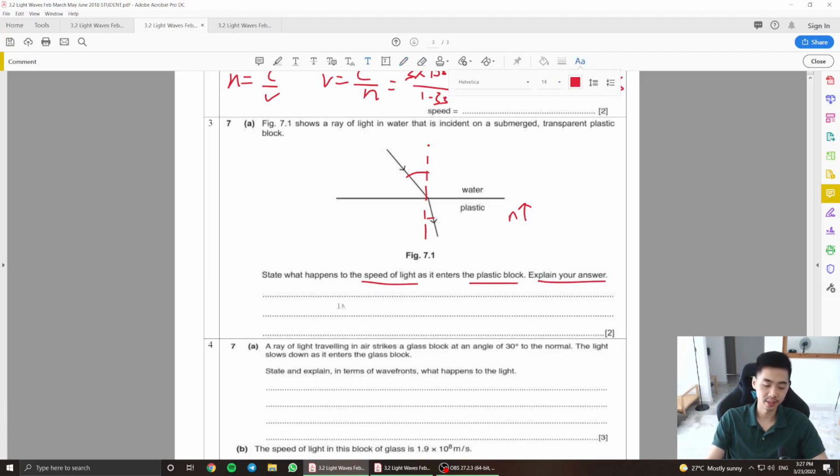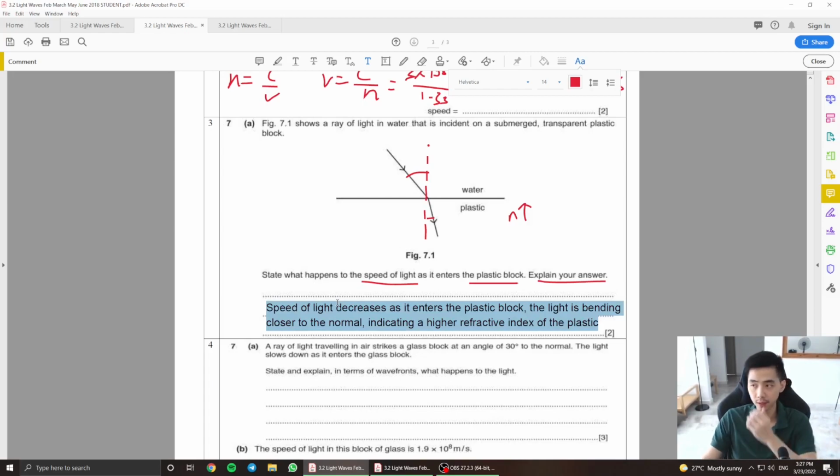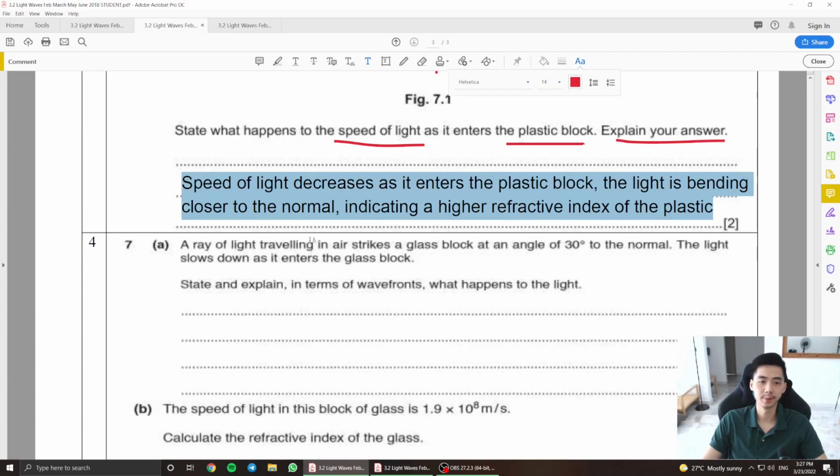From here, I can say for certain that the speed of light decreases as it enters the plastic block, because the light is bending closer to the normal, indicating a higher refractive index of the plastic.